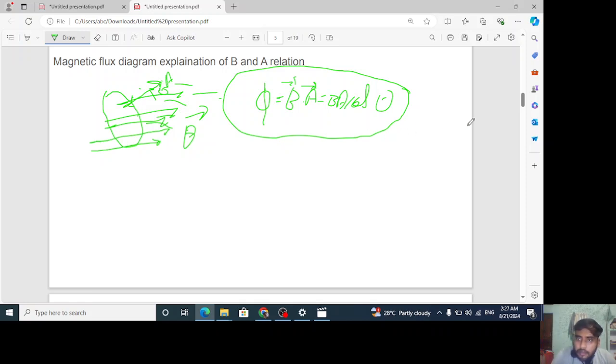This is a very important thing which I have written here for you, so make sure you don't forget it. I'm trying to highlight it here for you. Phi is equal to BA cos theta or B dot A. Please ignore my writing. I hope this much is clear, so we'll go to the next slide.